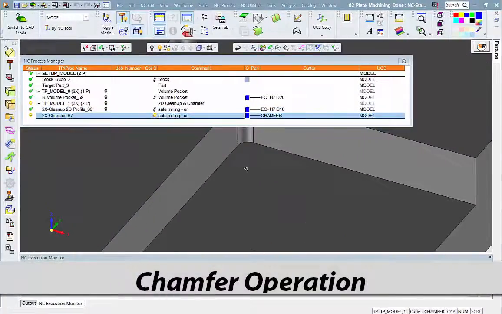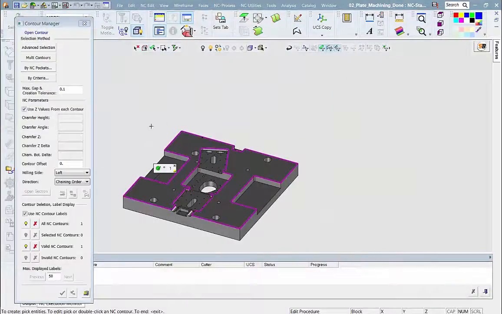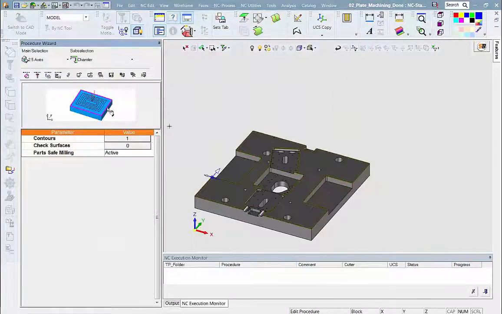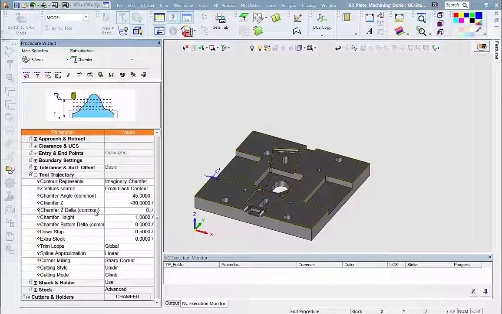In the new chamfer operation, we select the contours and specify the chamfer as an imaginary contour, meaning that the geometry is not defined as part of the CAD model. It will be automatically created using the procedure's chamfer parameters.